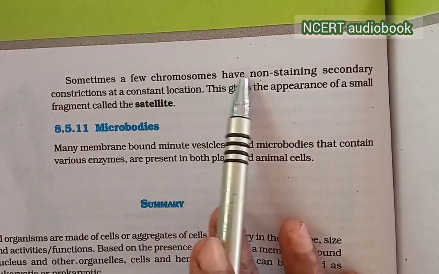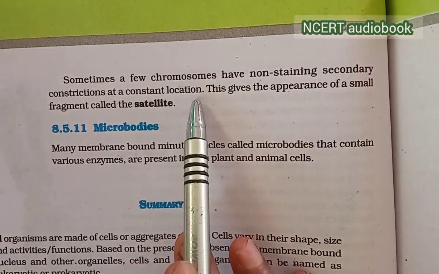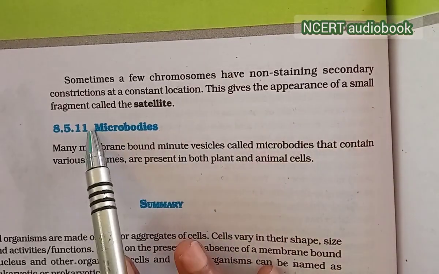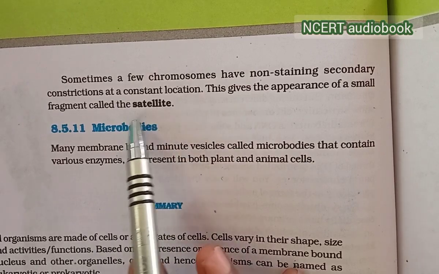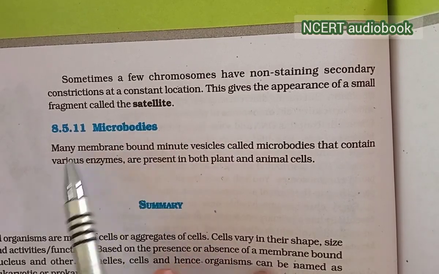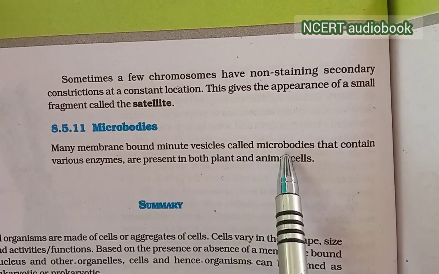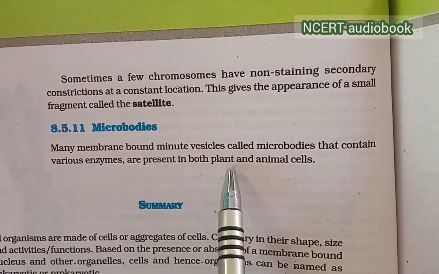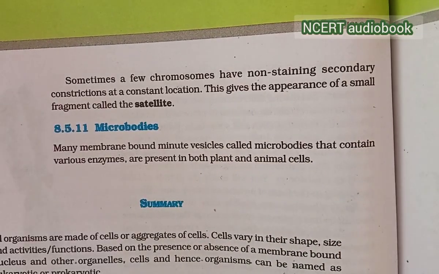Sometimes a few chromosomes have a non-staining secondary constriction at a constant location. This gives the appearance of a small fragment called the satellite. Microbodies. Many membrane-bound minute vesicles called microbodies that contain various enzymes are present in both plant and animal cells. Here the lesson is completed.